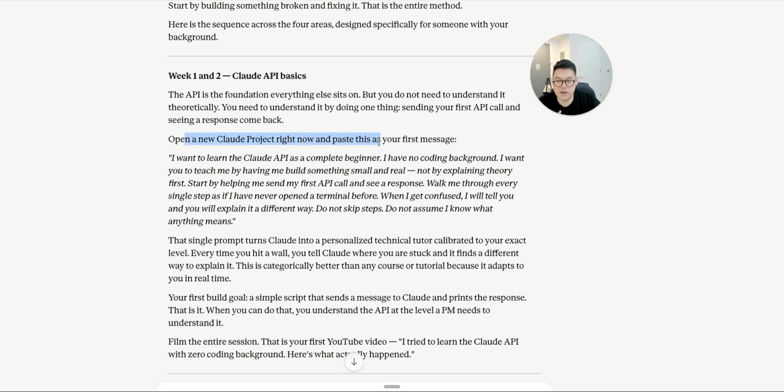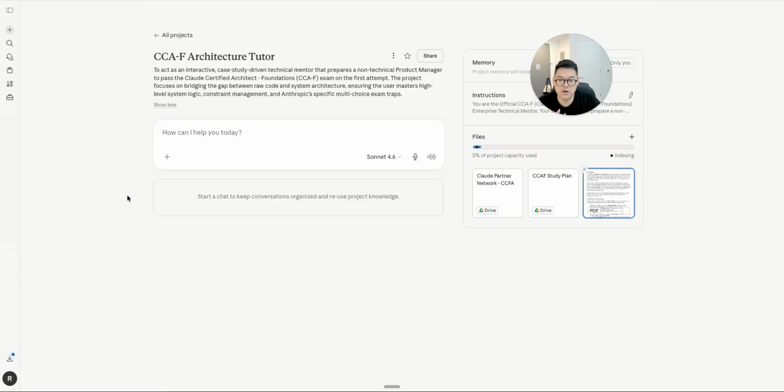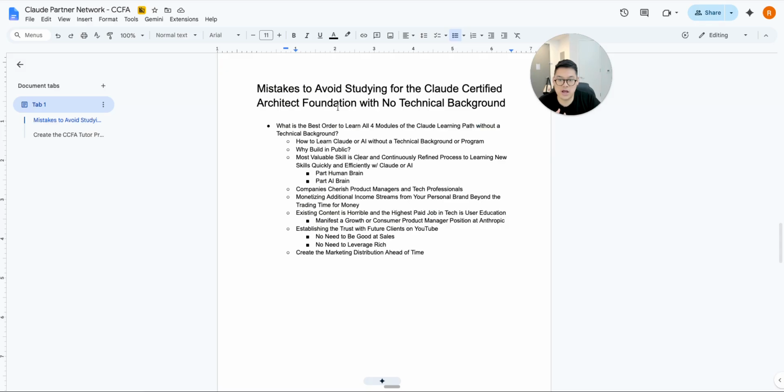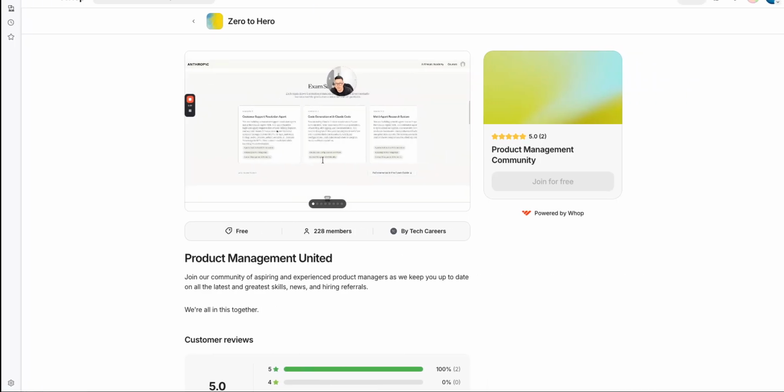And we're going to open up this Claude project, and I'm going to start with this Claude API prompt. I have my project here, which I'm going to run you through. I have all of the stuff. I'm not gatekeeping anything. Everything is going to be in the WAP.